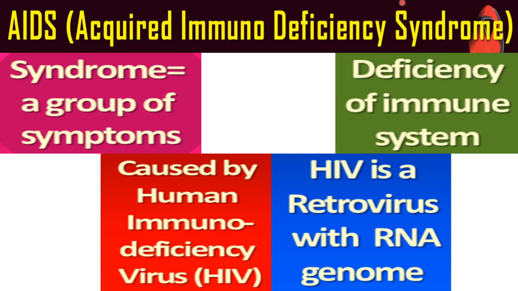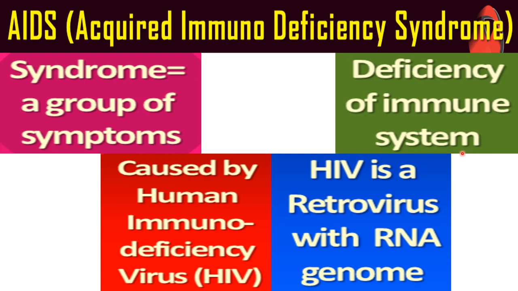The word syndrome will always mean a group of disorders. So it is not a particular type of disease, it is a group of disorders, and it is acquired in the lifetime, acquired by the human being. So it is acquired immunodeficiency syndrome, a group of symptoms. Also there is a deficiency of the immune system, right?